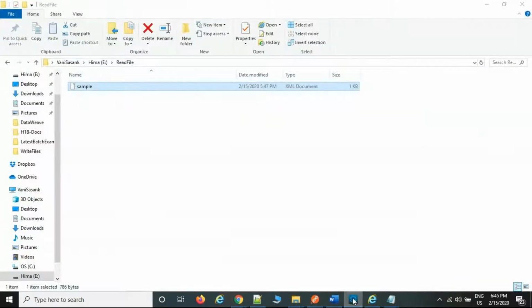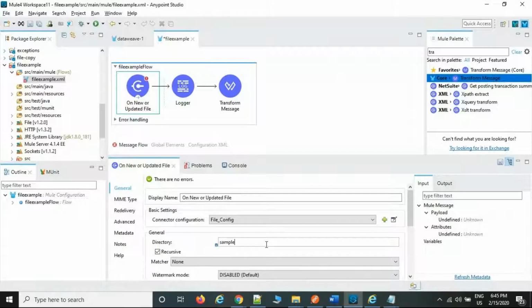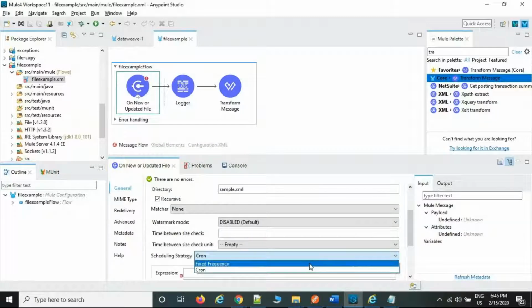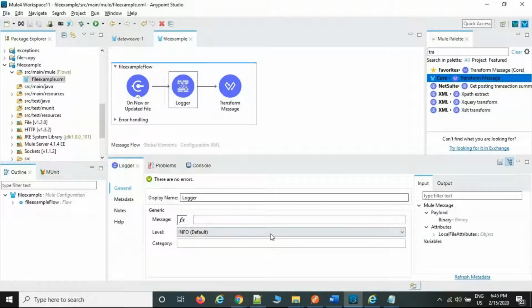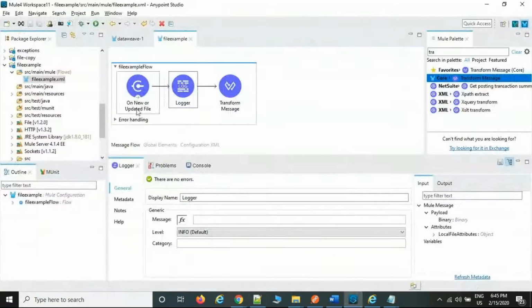Okay, give the name of the path here, .xml. Now you are reading the XML file. Okay, remove this one, fixed frequency. Now you are reading the file from your local drive as an XML file. But the XML file, this is the format. This is the XML file. Now you can see the data flow has been started.